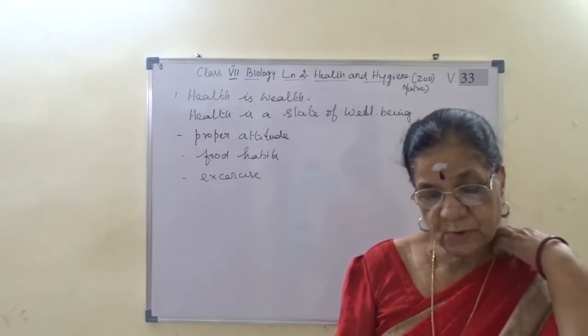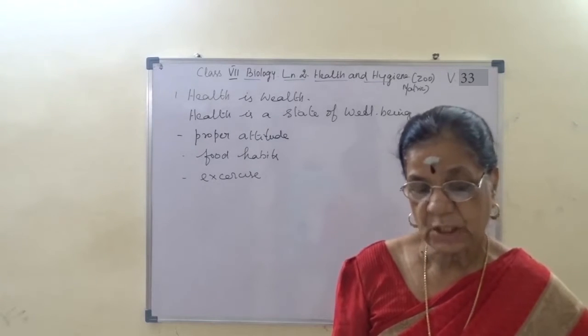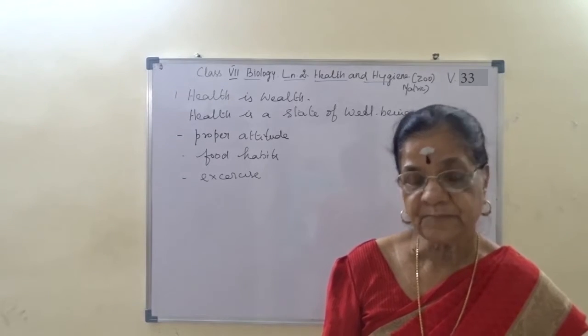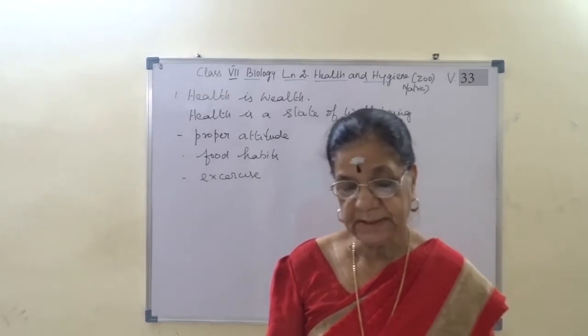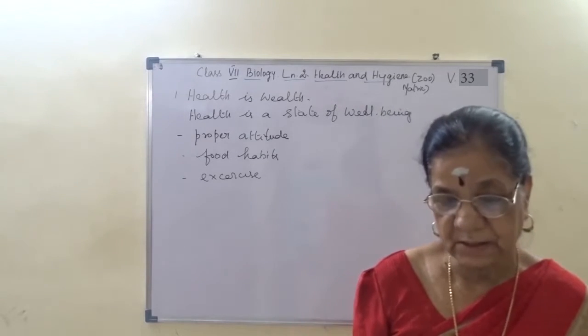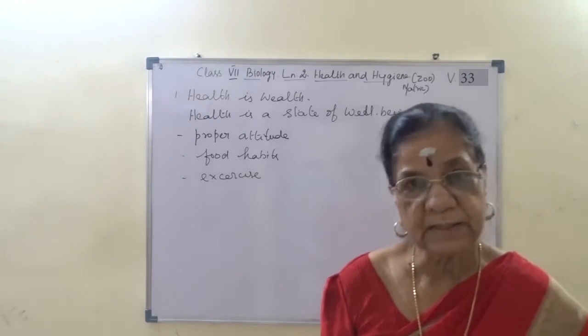Okay. So, need for food in living. Just as a car needs petrol for its proper functioning, living organisms need proper food for the following reasons. Food is the source of energy for animals.